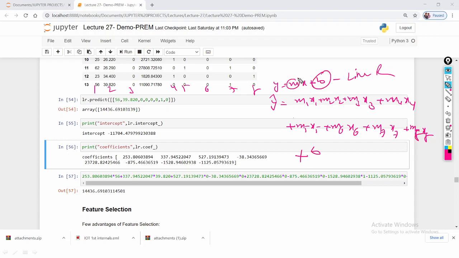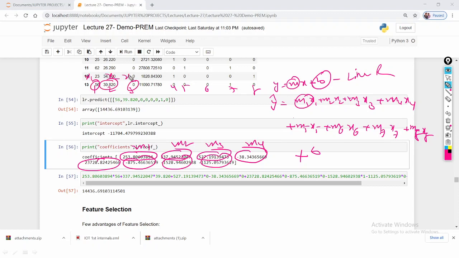Here m1 to m8 are these coefficient values, and the input values are X1, X2, X3, X4, X5, X6, X7, X8.